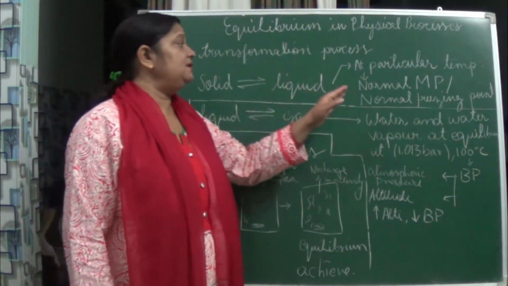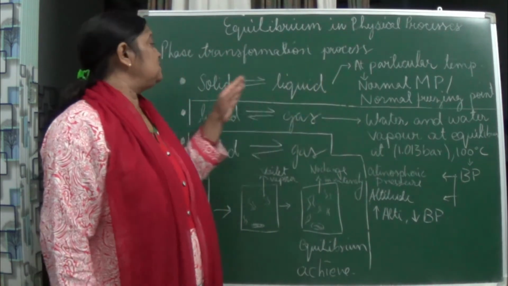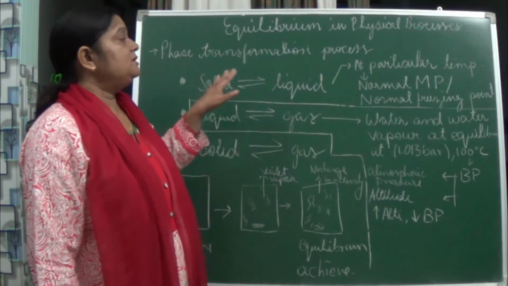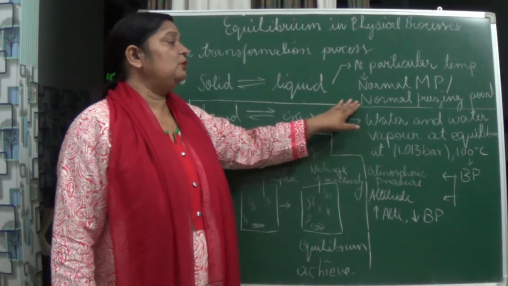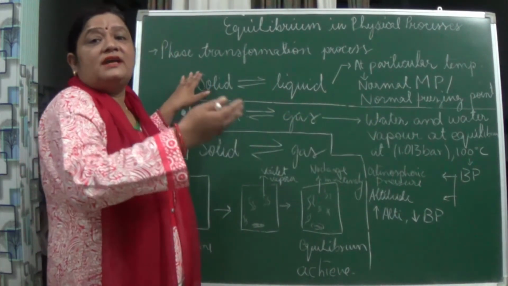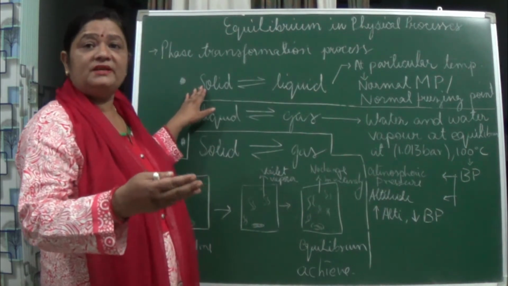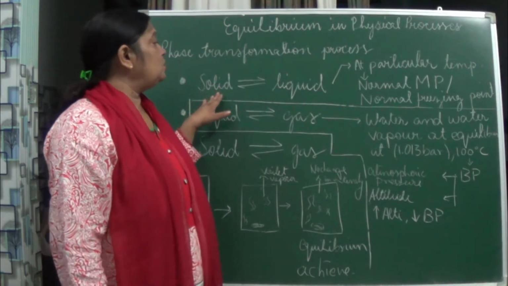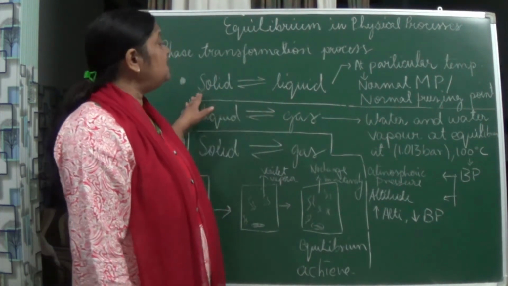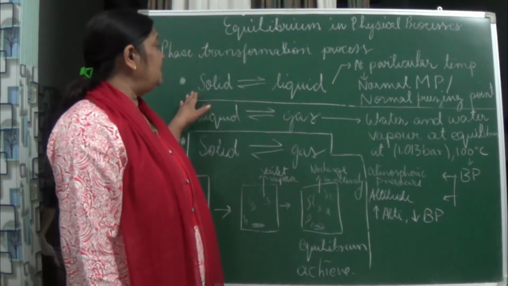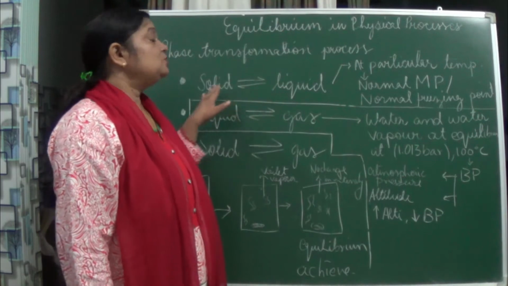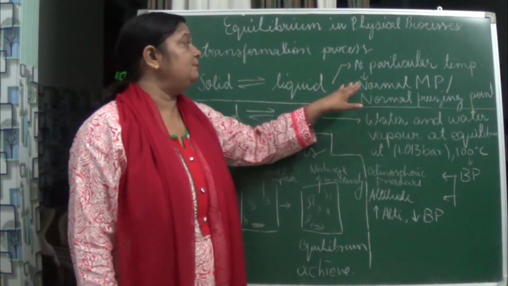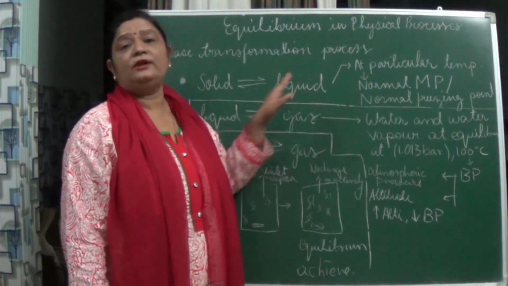So at this particular temperature, 0 degrees Celsius, for water in the form of ice, the solid form, it is known as the normal melting point or normal freezing point, at which it changes into the liquid form. At this temperature, 0 degrees Celsius or 273 Kelvin, solid and liquid coexist. They are in the equilibrium position. So the melting of the solid into liquid, in equilibrium at a particular temperature, is known as the normal melting point or normal freezing point.